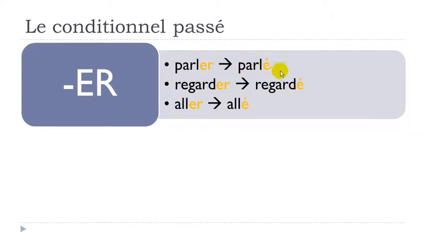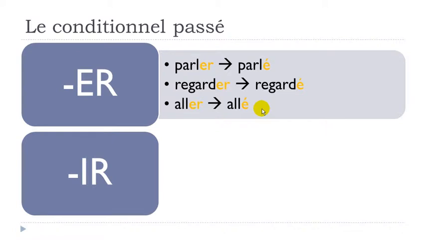So the second part that you will use for this conditionnel passé will be written like that if the verb belongs to the first group. Even the verb aller. Aller, to go, remember, it's a tricky verb normally when you conjugate it, especially at the present form. But for this past participle form, it is quite easy because it goes like A, L, L, E, accent aigu. So it does follow the same rule. This ER becomes É, like that.